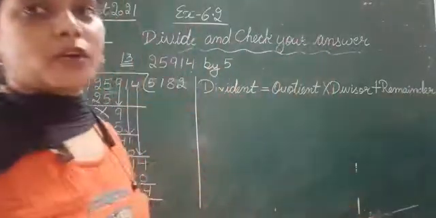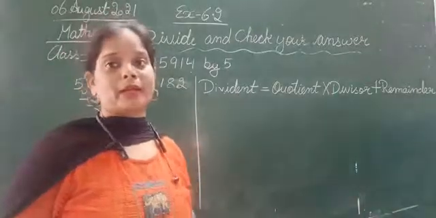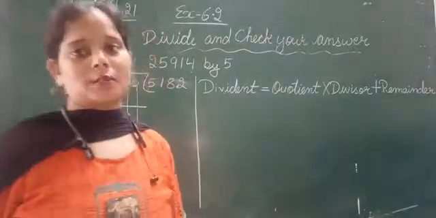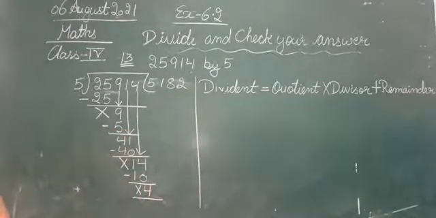Okay, so this is the formula, that is dividend is equal to quotient multiplied by divisor plus remainder. So this is the formula that we will use to check whether the answer is correct.